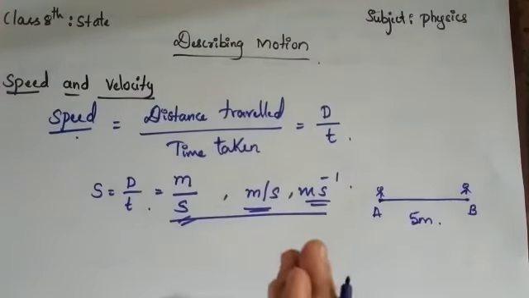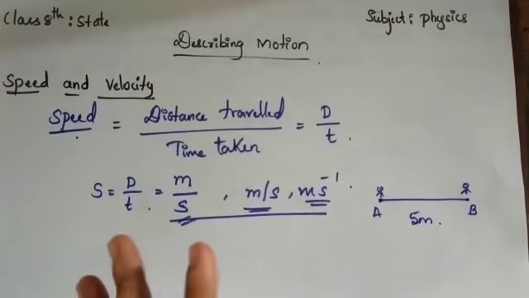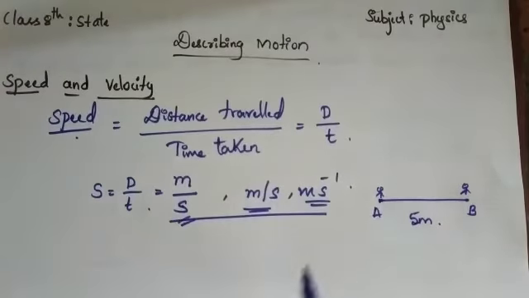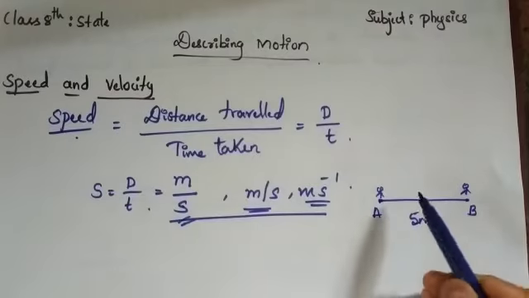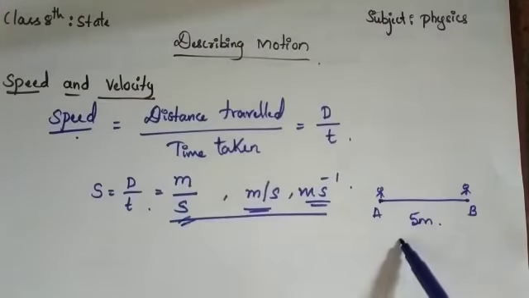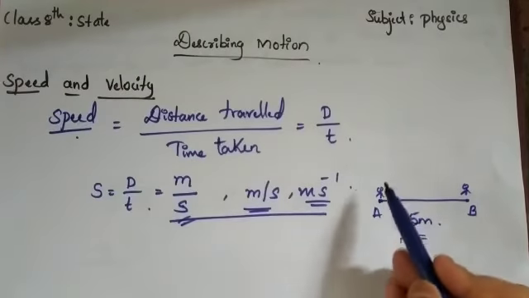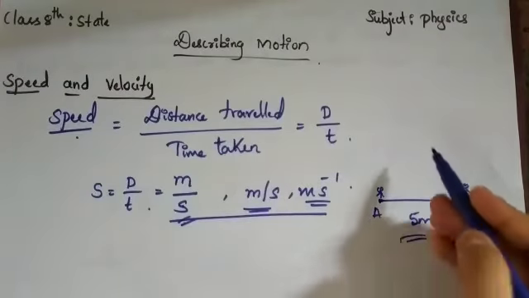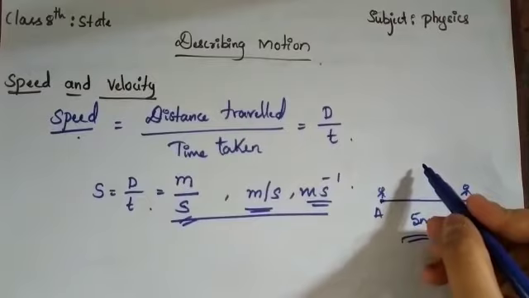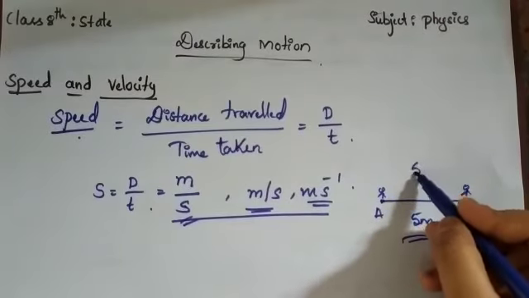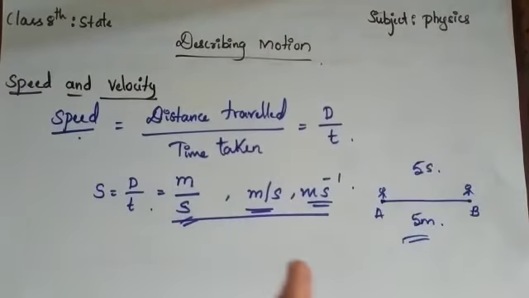This is the distance; from now onwards I'll use the word distance. So from A to B, the distance is 5 meter. To travel this distance of 5 meter from A to B, it takes 5 seconds.